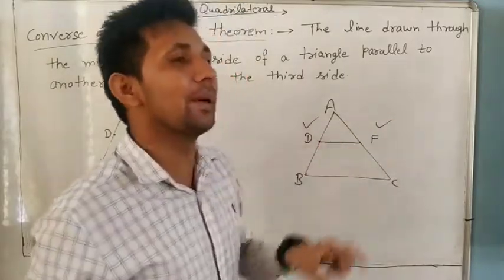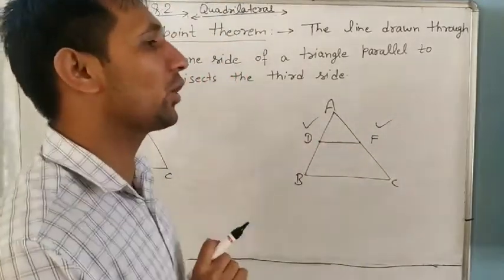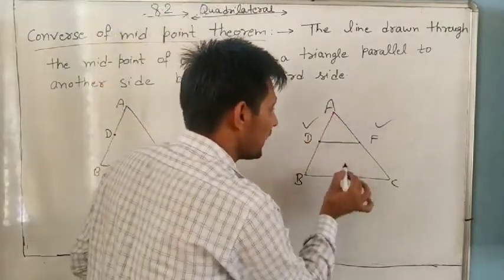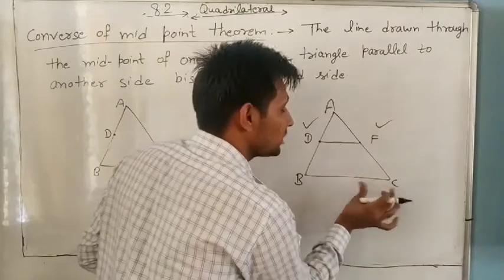A line segment joining the midpoints of two sides of a triangle is always parallel to the third side.